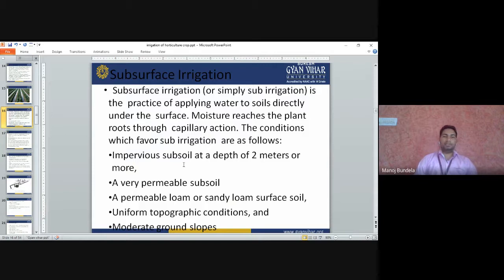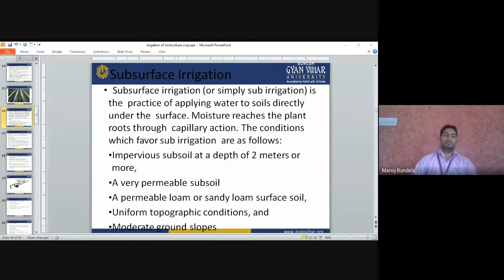The conditions which favor subsurface irrigation are as follows. Impervious subsoils at a depth of 2 meters or more. So normally we apply the subsurface water at 2 meters or more. A very permeable subsoil, and a permeable loamy or sandy loamy surface soil.